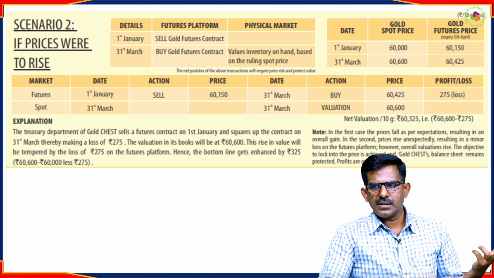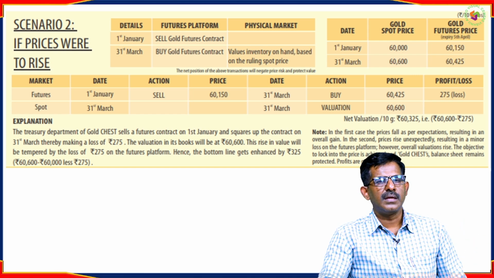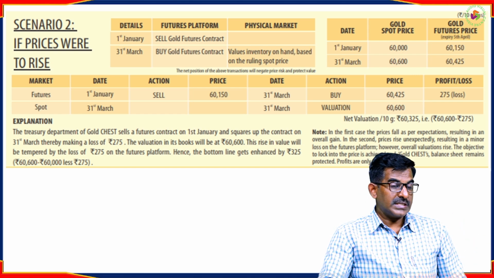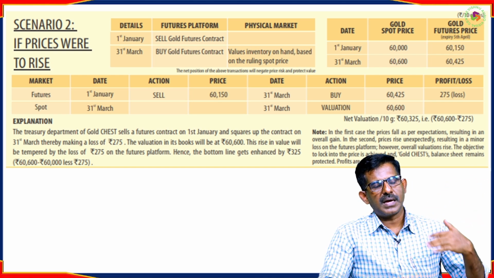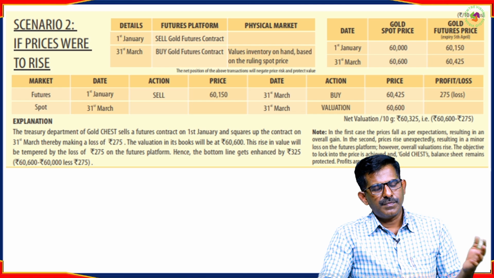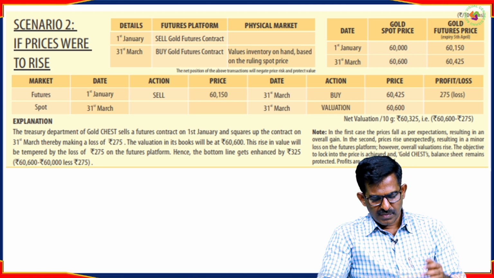There is a chance that price rises may happen, which will have an impact on the production cost, which they would have to transfer to the buyers, the end users. If they do not want to do that, they can safeguard themselves with the help of this particular